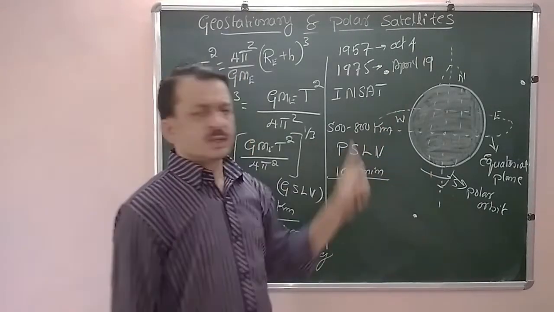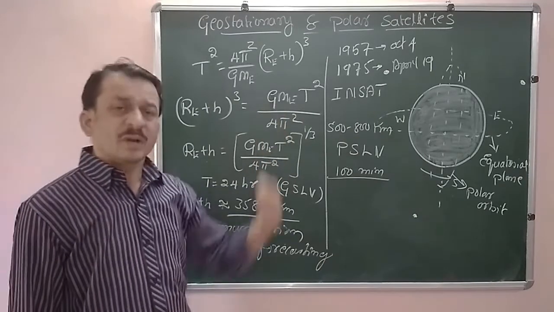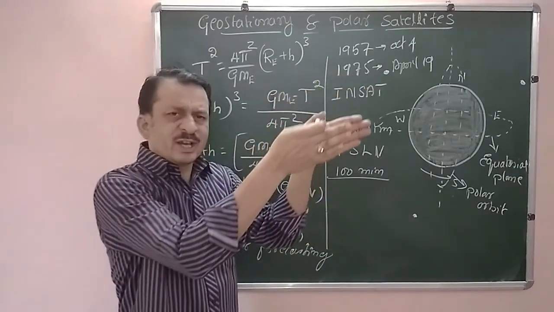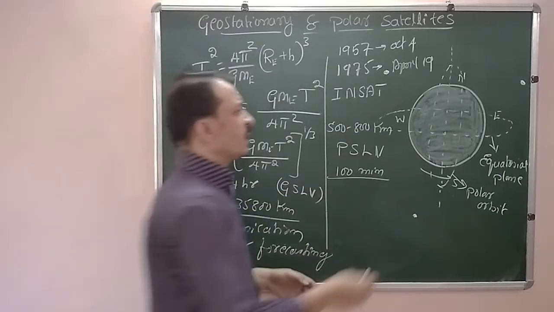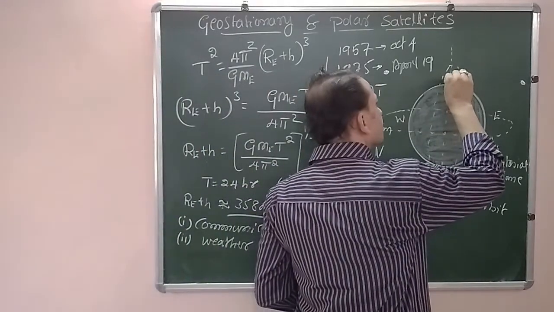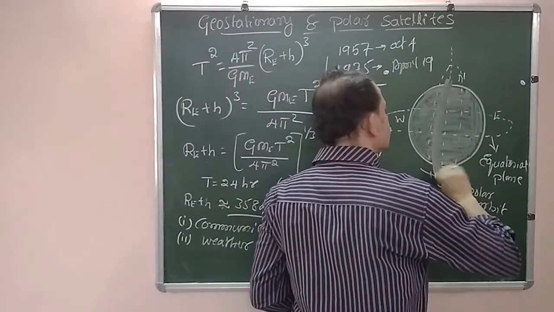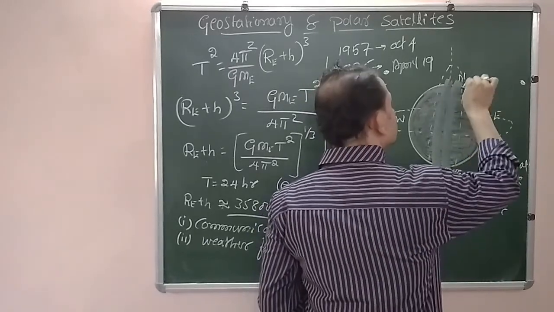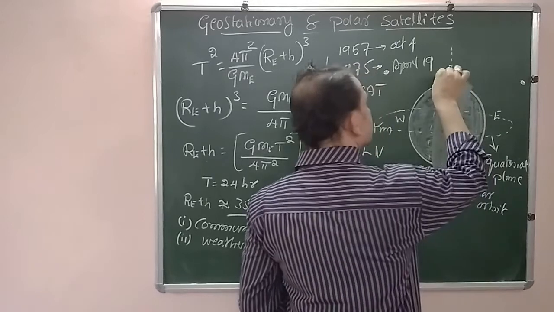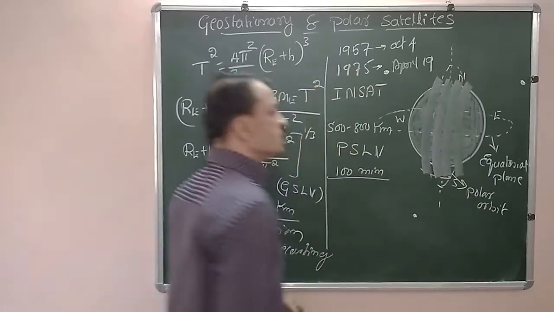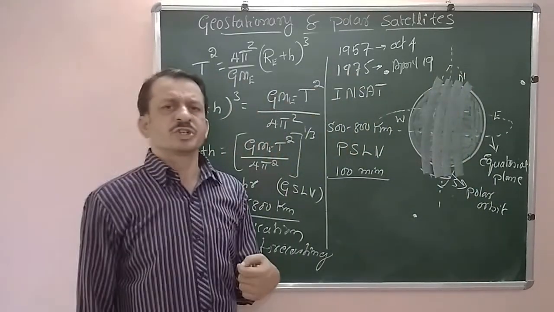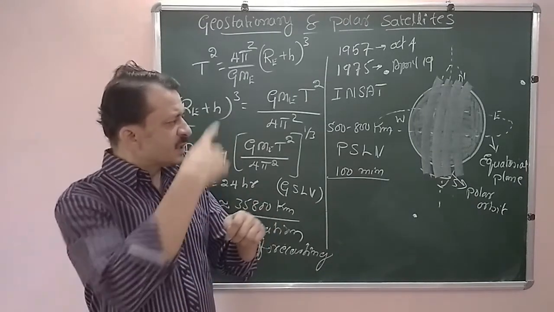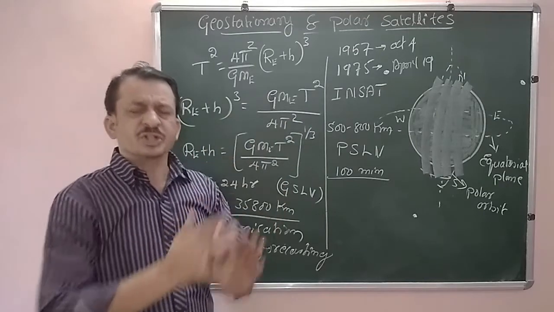They cover the Earth in strips. Since they are very near the Earth, they cover only a smaller region in the pattern of a strip. Now this is the strip. They cover one strip, in the next rotation they cover the second strip, in the next rotation the third strip. So for each and every rotation, they cover the Earth in the form of a strip region.